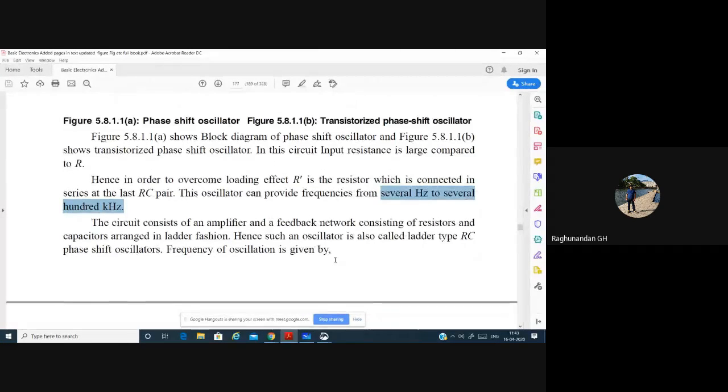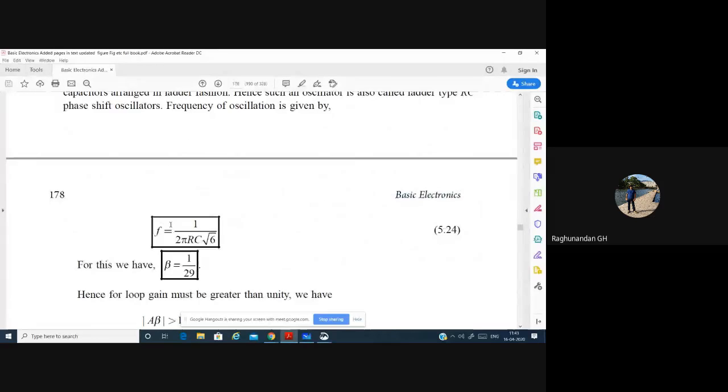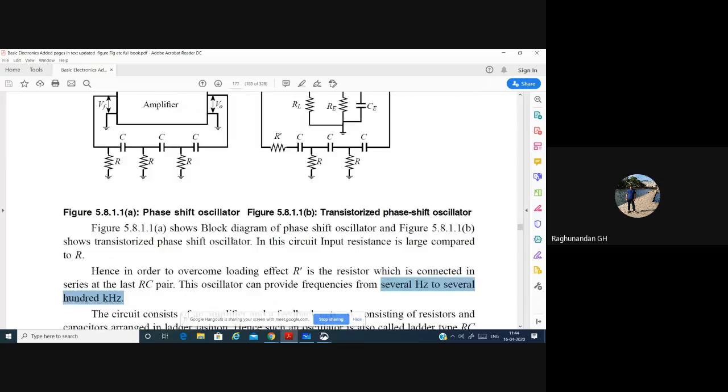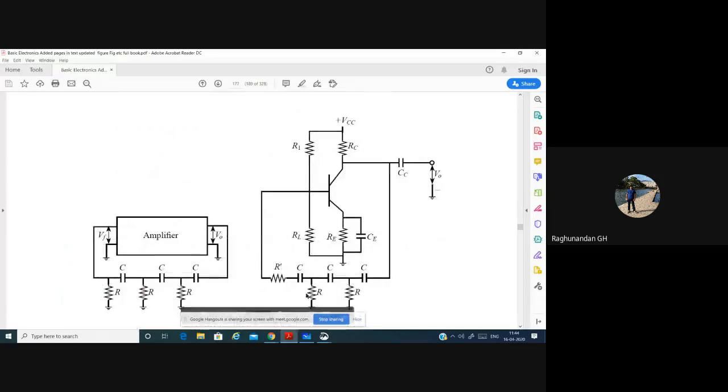The frequency of oscillation is given by f = 1 divided by 2 pi RC root 6. Actually, the formula will be 1 divided by 2 pi RC root (6 plus 4k). Many of the times, k is a constant, which is the ratio of RC by R. RC by R means RC divided by R. So k is equal to RC by R.